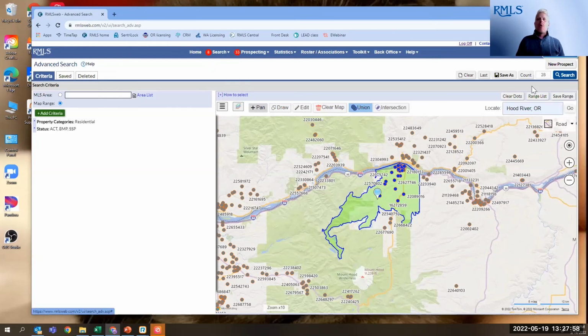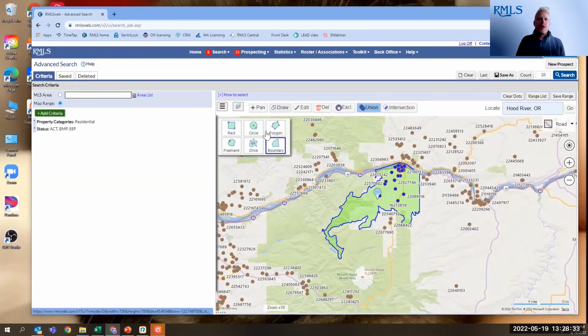Why I feel this is so beneficial is, especially in a low inventory market, it lets you see that you've selected a search boundary that your client says, I want to be in this zip code. You can do a print screen of this and share this with your client. Say, I know you want to be in this zip code, but look how many properties you're missing. Look how many other options we have that we could look at. That's just an example of how you can use the count to get a preview of these properties. So again, count is your friend. I'm a big fan of count.